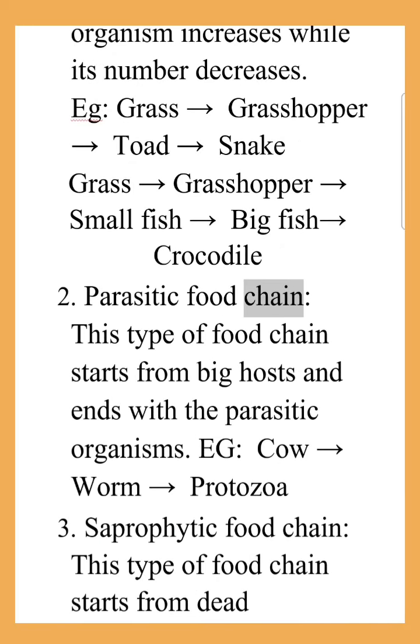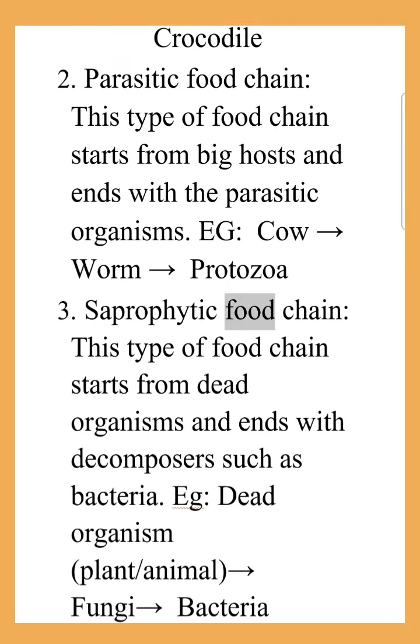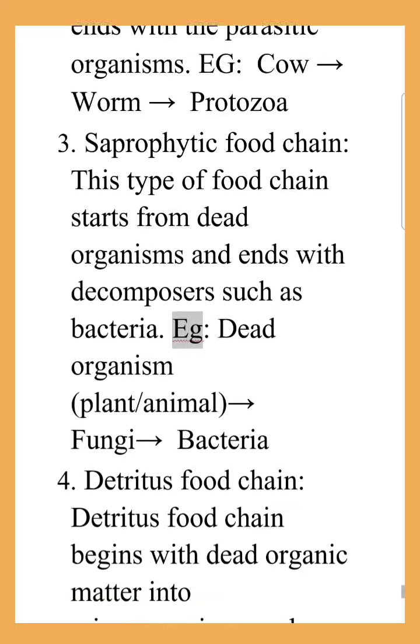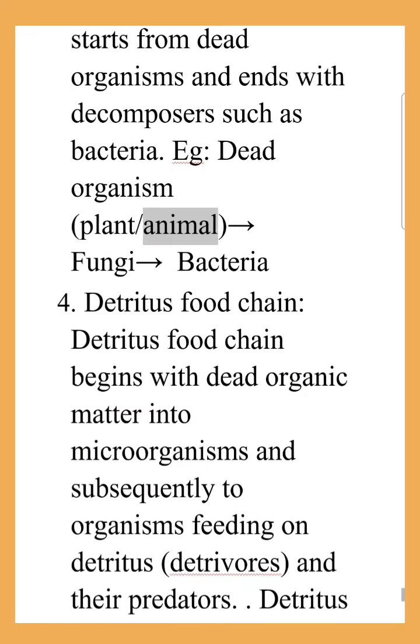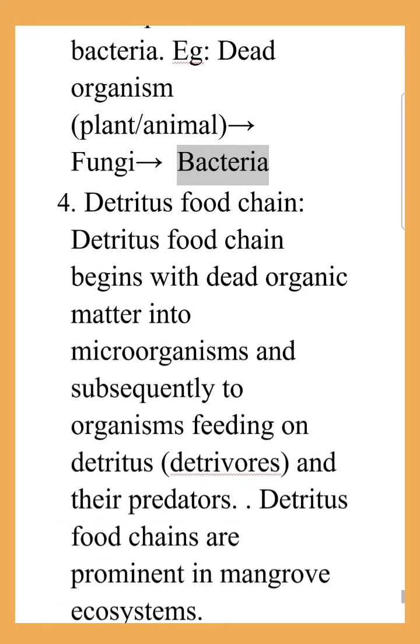2. Parasitic food chain. This type of food chain starts from big hosts and ends with the parasitic organisms. E.g., cow, worm, protozoa. 3. Saprophytic food chain. This type of food chain starts from dead organisms and ends with decomposers such as bacteria. E.g., dead organism, plant, animal, fungi, bacteria.